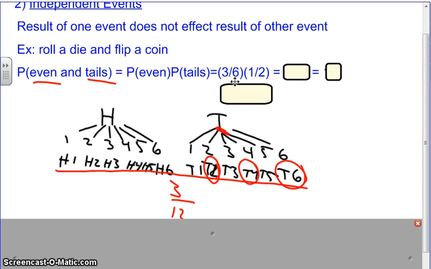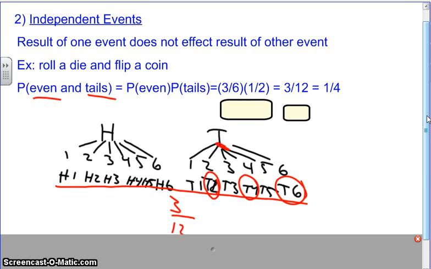You're multiplying the probabilities. 3/6 times 1/2 is 3/12, which gives us the probability of 1 out of 4. Okay? 3 out of 12 is 1 out of 4. So you are always welcome to do a tree diagram, but do you see the math behind it? You can just multiply your probabilities when you have independent events, and you'll have the probability for that compound event.